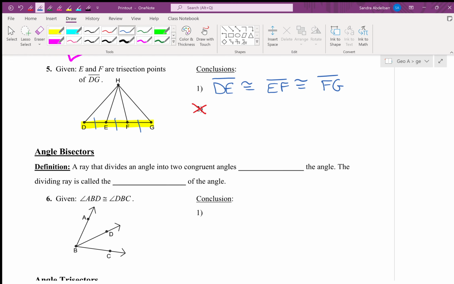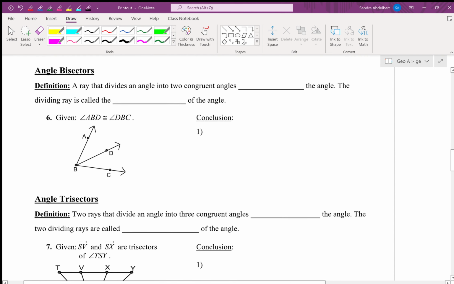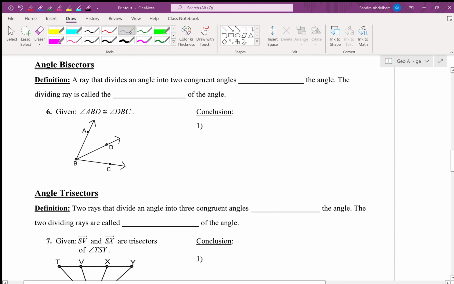So when you bisect an angle, you're not going to get 2 segments that are congruent. Guess what you're going to get? 2 angles that are congruent. So when you bisect a segment, you get segments. When you bisect an angle, you get angles. So a ray that divides an angle into 2 congruent angles bisects the angle. The dividing ray is called the bisector of the angle.